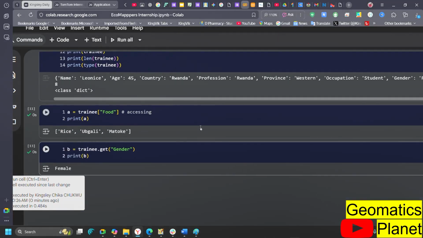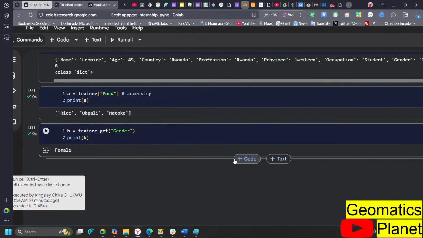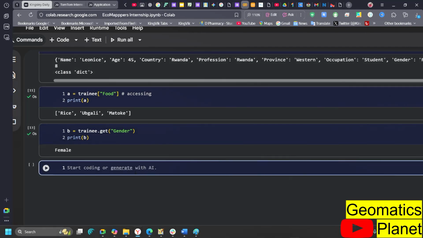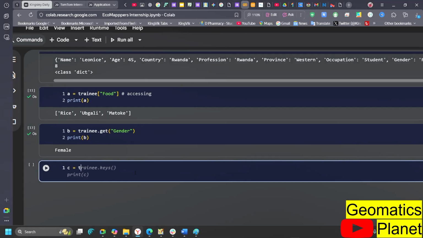Now, in that same way, assuming you also want to get the keys that you have there, so you use the keyword. Yeah, go ahead. You cannot use a for loop while you're discussing a dictionary, as in a list? Okay, I'm going to do the for loop.